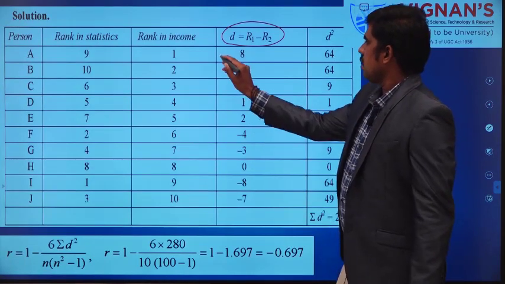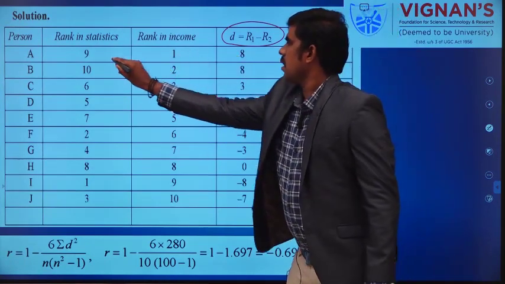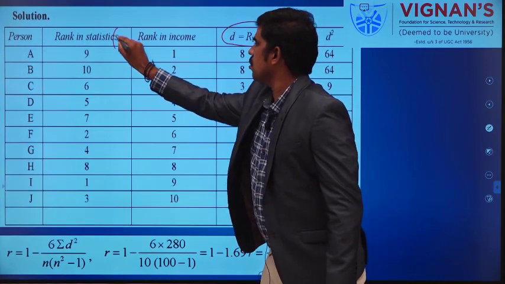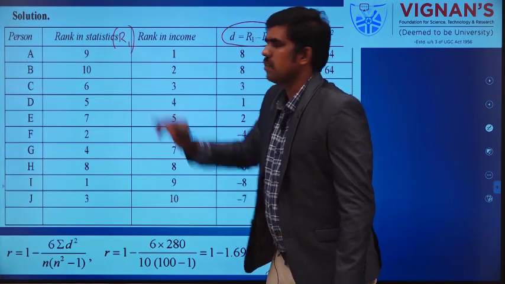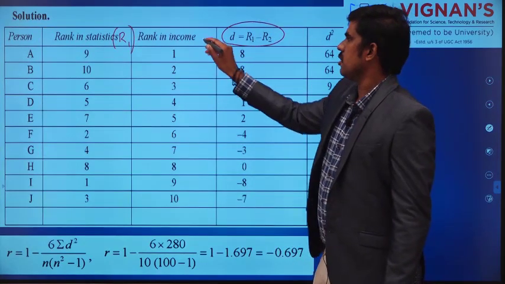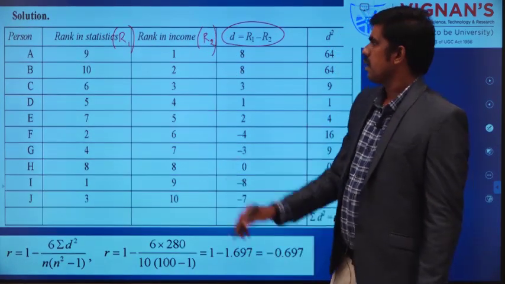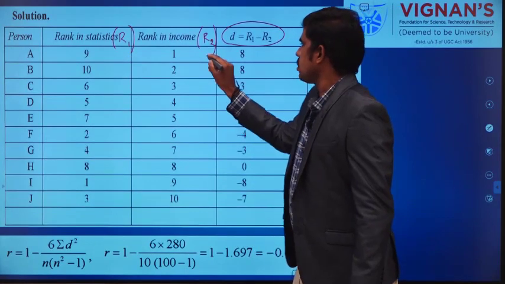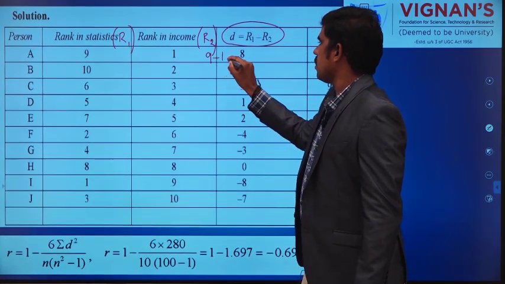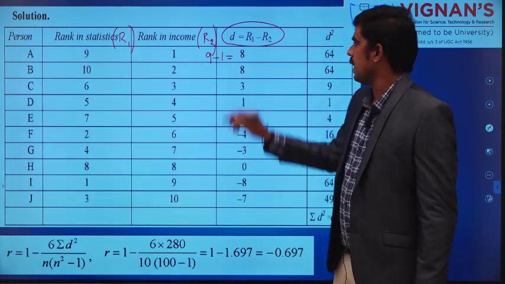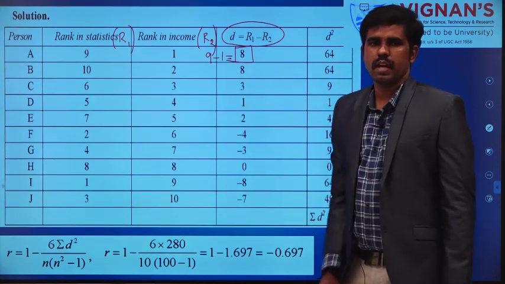So here, this is R1, rank 1, the rank in statistics. This is R2, rank in income. So 9 minus 1, I will get 8.